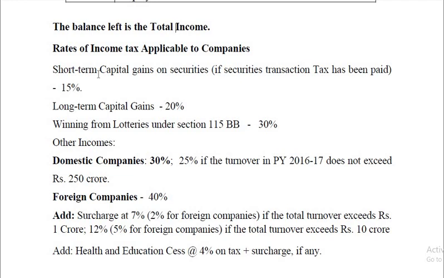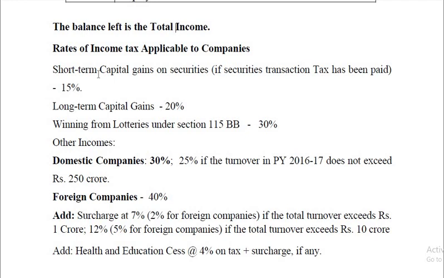It is a special rate. Then, if there is a long-term capital gain, a flat rate of 20% is applicable on long-term capital gain. Then, if there is any winning from lotteries under section 115BB, 30% tax is levied, and not only that, there is a TDS.